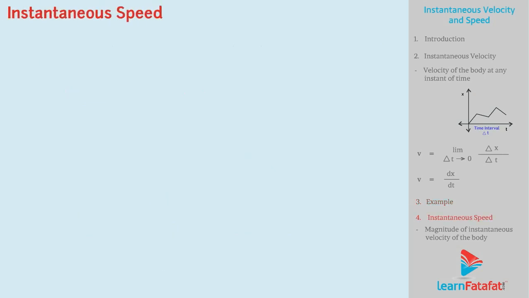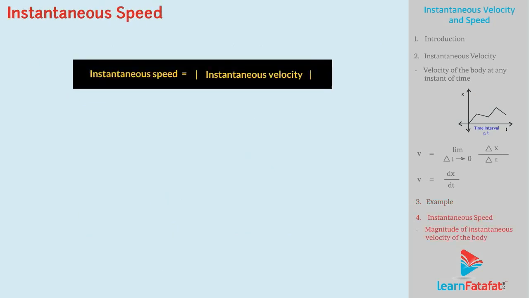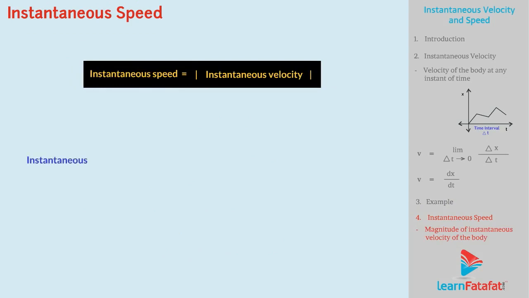Instantaneous speed. Instantaneous speed is the magnitude of instantaneous velocity of the body. It means that if the instantaneous velocity is minus 40 meter per second, it means that the instantaneous speed of the body is 40 meter per second.